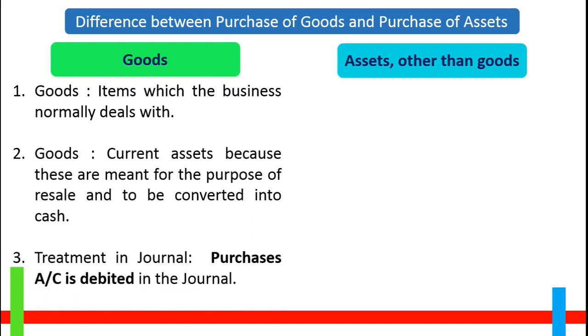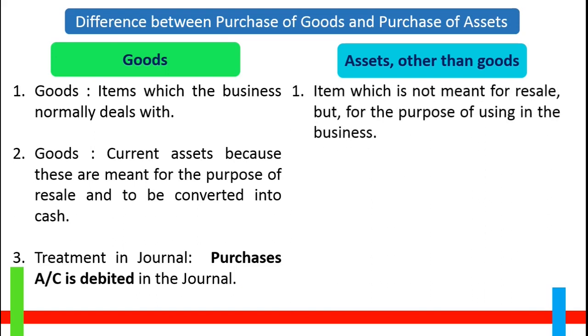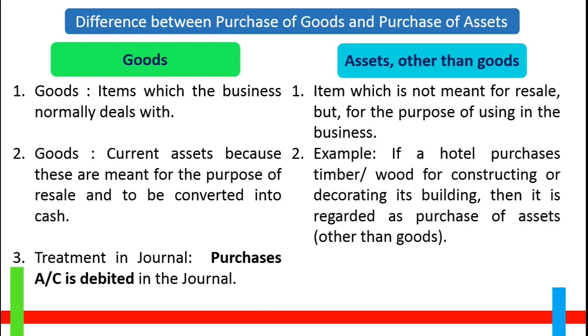Assets other than goods, on the other hand, are purchased so that the business can put them into long-term use. Thus, machine and equipment are bought by a furniture making unit for the purpose of using them in the business and not for the purpose of resale. So, if a hotel purchases timber or wood for constructing or decorating its building, then it is regarded as an asset other than goods, because the hotel acquired timber for using in its building and not for resale. In this case, purchase of wood or timber is debited as the concerned asset account. This cannot be debited as purchases account.